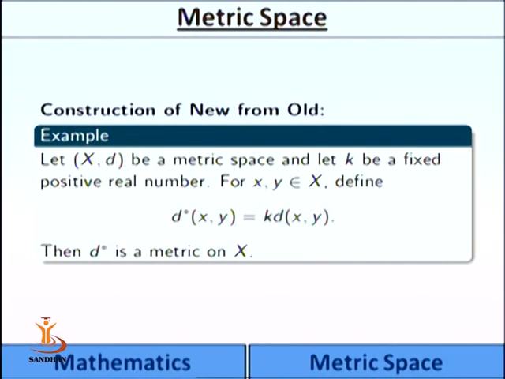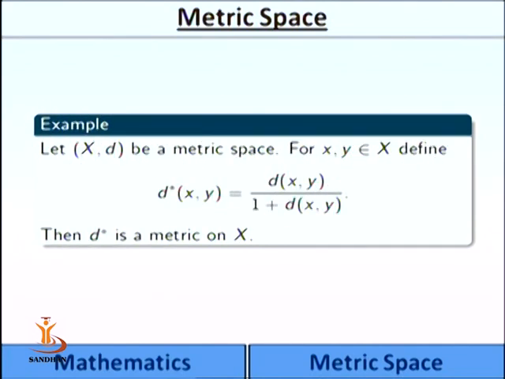Let X, d be a metric space and let k be a fixed positive real number. For x, y in X, define d star of xy is equal to k times d of xy, then d star is a metric on X. Similarly, let X, d be a metric space. For x, y in X, define d star of xy is equal to dxy upon 1 plus dxy, then d star is a metric on X.